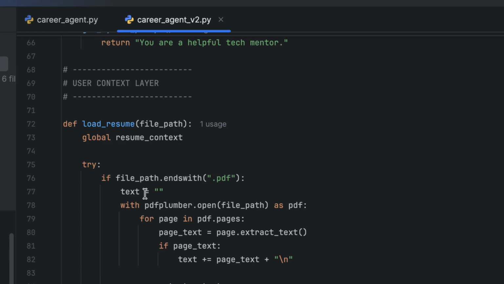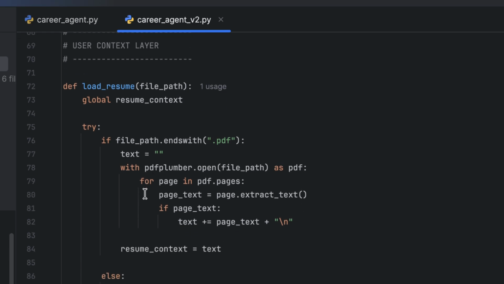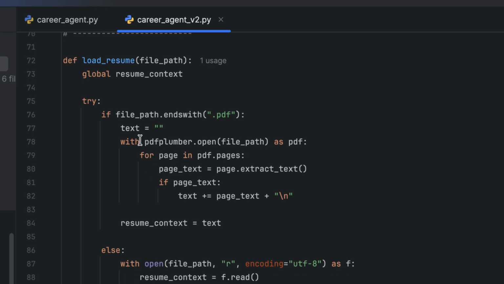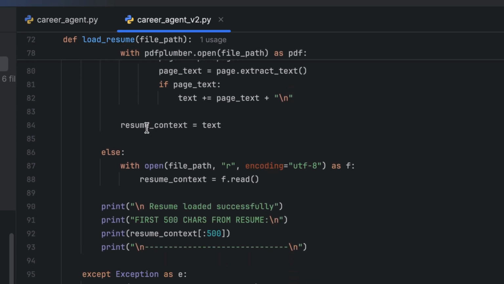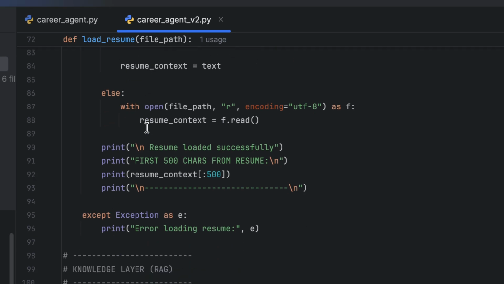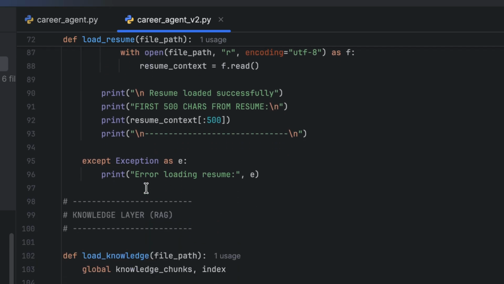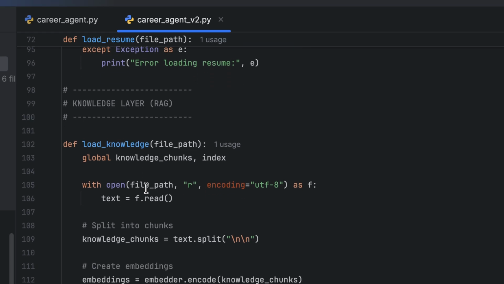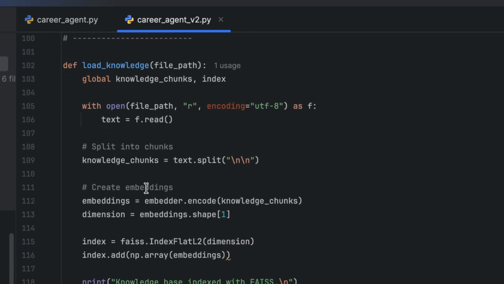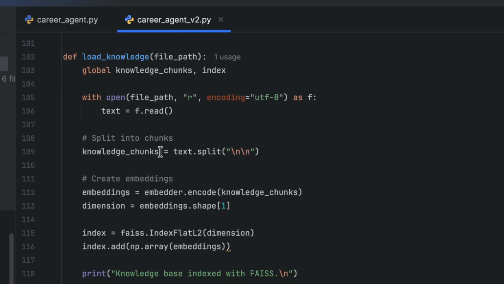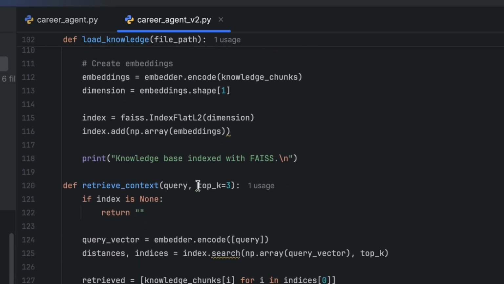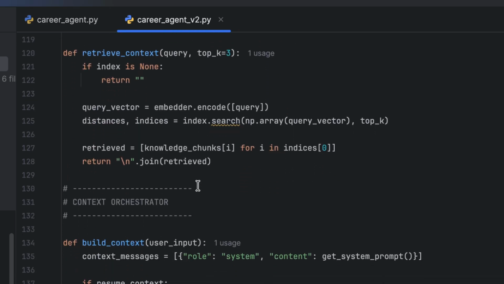Then comes the context layer, where one of the layers is load resume, for which we are using PDF Plumber. To load the resume, we are showing the first 500 characters just to check. Then the knowledge layer, a RAG model for it. Here we are chunking it, then embedding it and then storing in the vector database. We are retrieving the context for it.